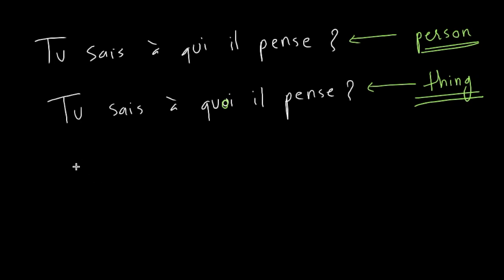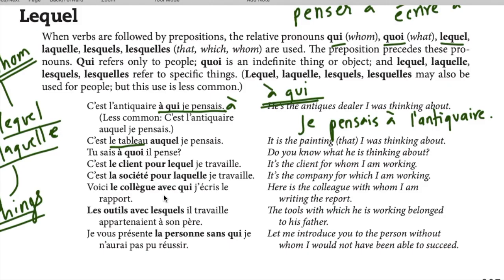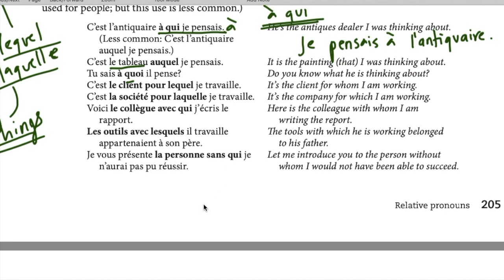How about this? Will this be correct? A little improbable. Right? Because generally you write to a person, you don't write to an object. So it should be à qui. Do you know to whom he is writing? So that's the difference between à quoi and à qui. And the preposition doesn't have to be à.